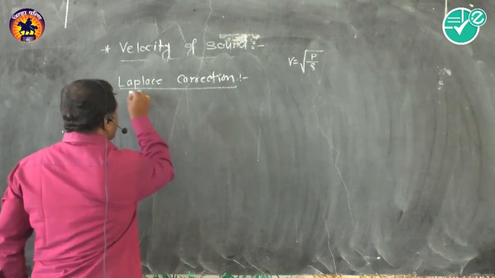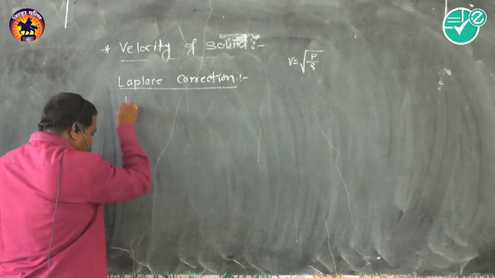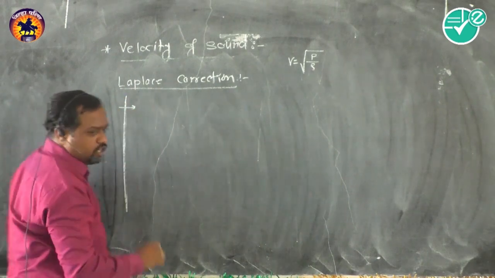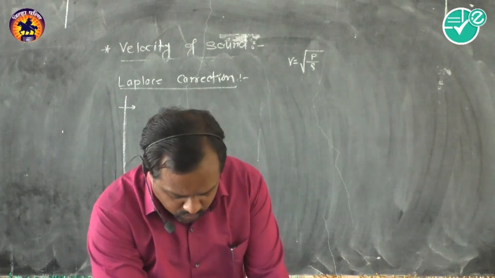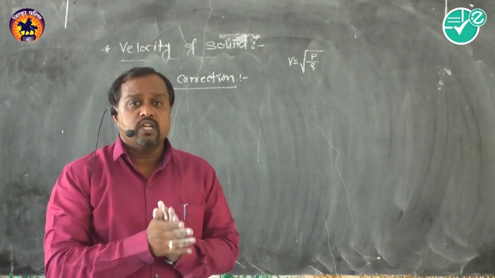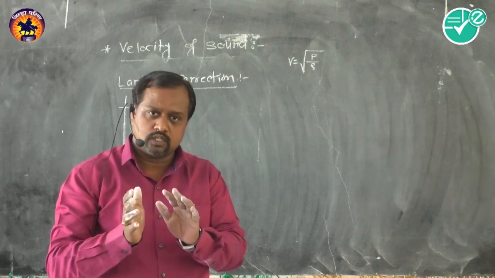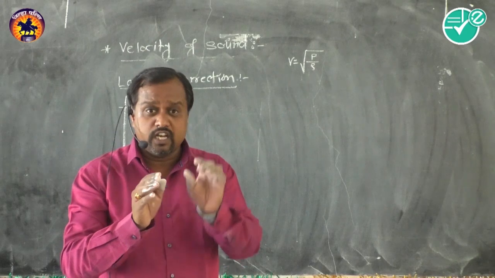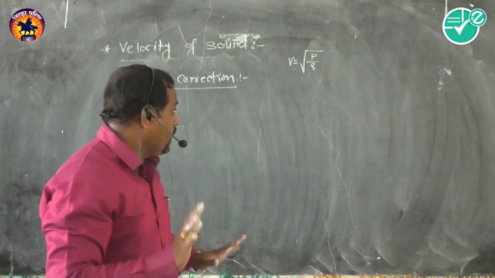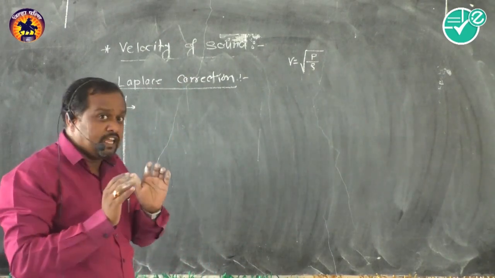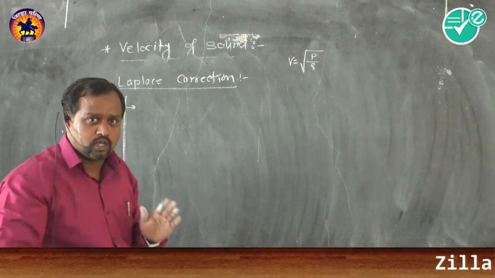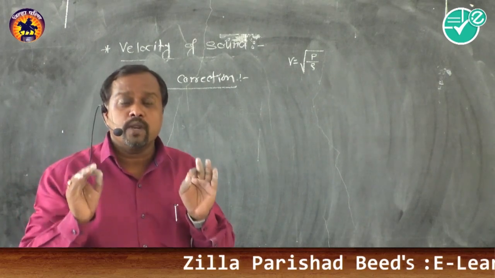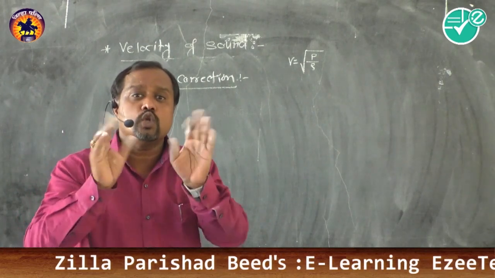Now Laplace corrected this. For this, Laplace went through some points which Newton did. See the formation of compression and rarefaction. No doubt, a longitudinal wave is made up of this alternate compression and rarefaction. It transfers the energy from one place to another place. But Laplace studied and gave the correction to Newton's formula. What Newton said was that the formation of compression and rarefaction is a very slow process.